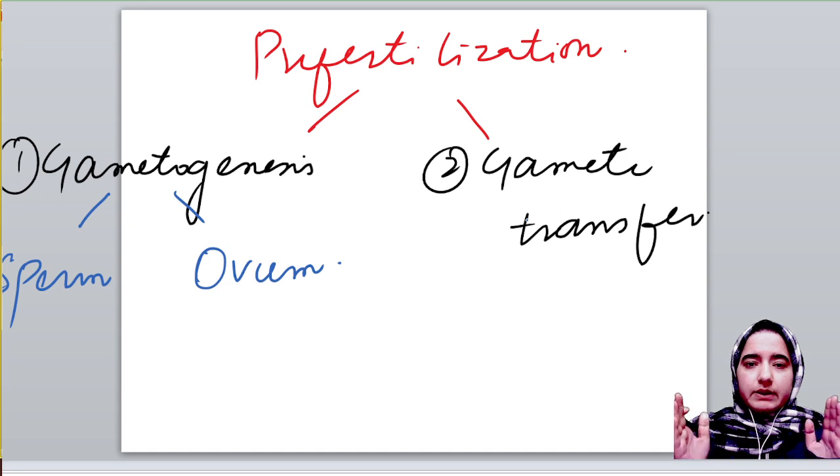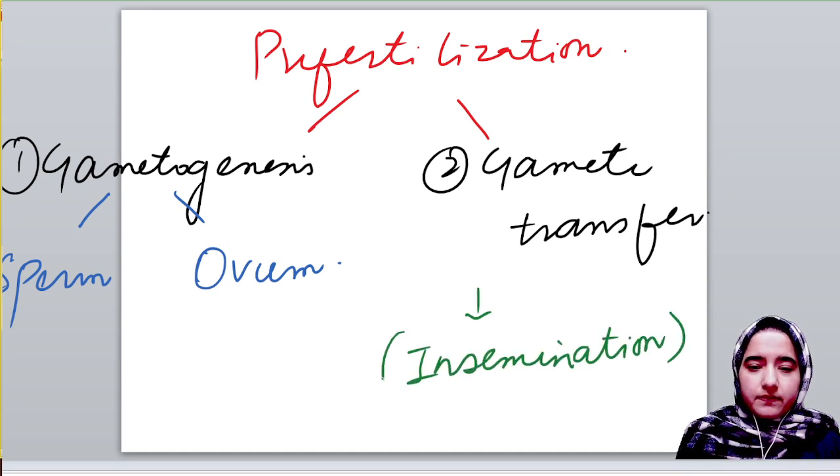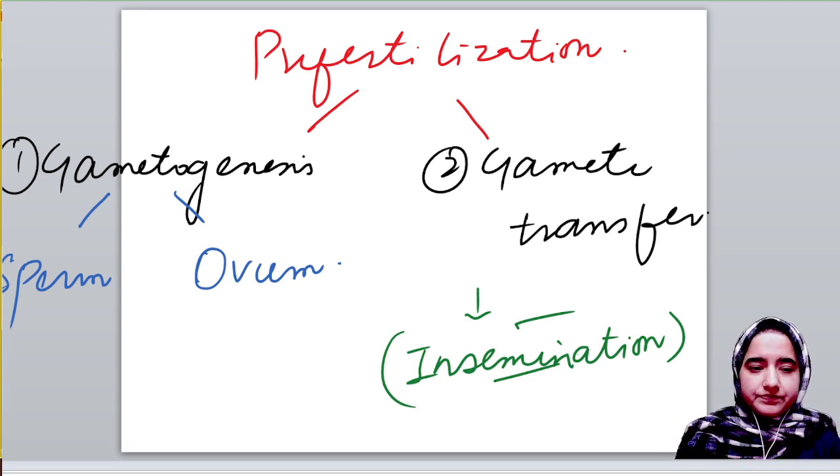Gamete transfer simply means transfer of gamete, transfer of male gamete into the female genital tract. That is known as insemination. Insemination simply means when the male external genitalia gets into the vagina or female genital tract in order to transfer the male gamete. That process is known as insemination.